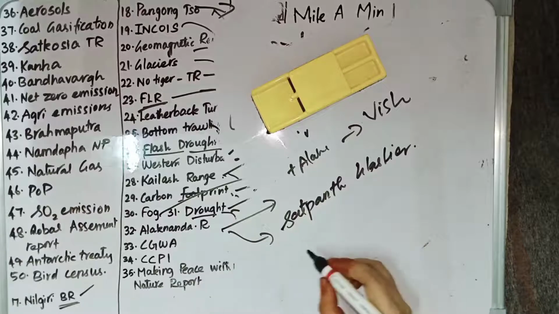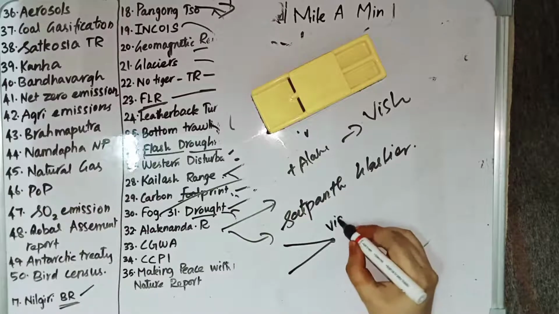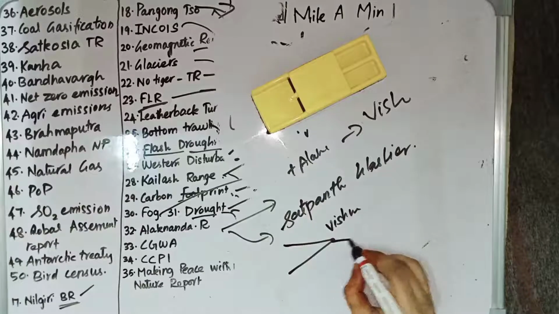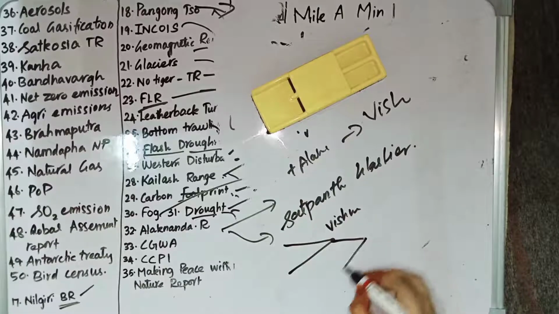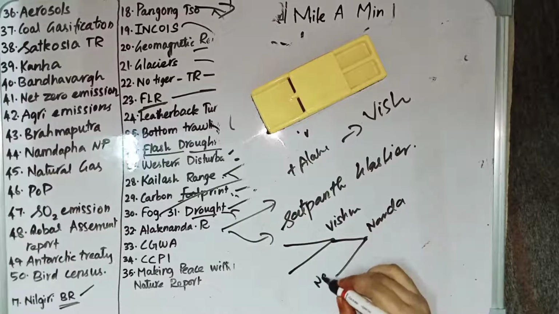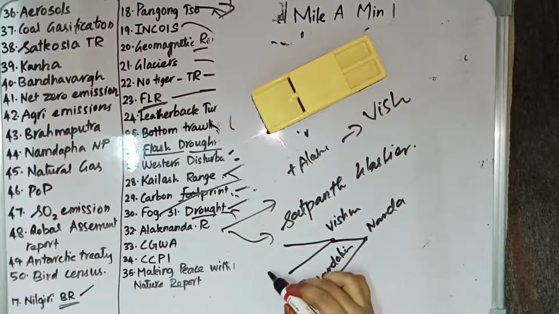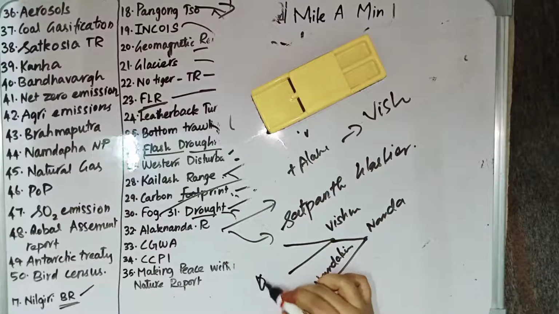So Alaknanda first meets the Dauliganga river at Vishnuprayag. Then Alaknanda meets the Nandagini river at Nandaprayag.